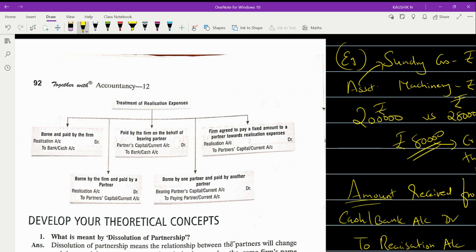Right. Now comes the treatment of realization expenses. With this realization expenses, the theoretical concept of dissolution is done. We have discussed the accounts to be prepared, the modes of dissolution, the important sections covered under this chapter, and the differences between dissolution and retirement and how the realization expenses are dealt with. So with this, we'll be stopping this segment.